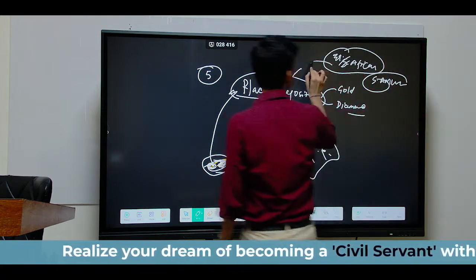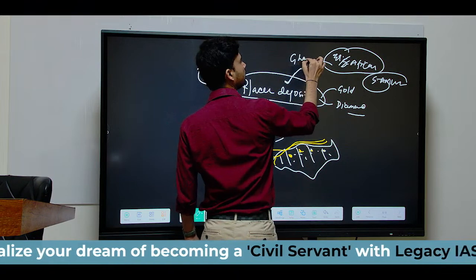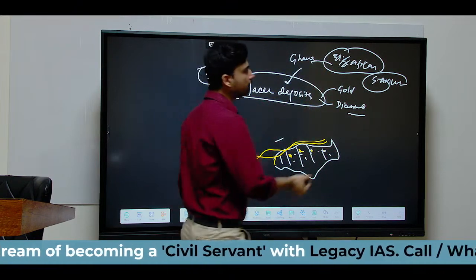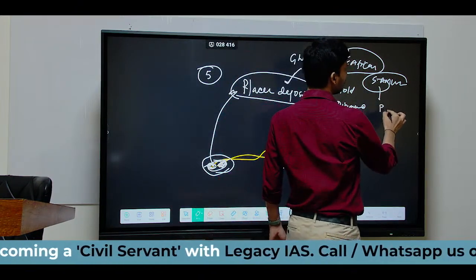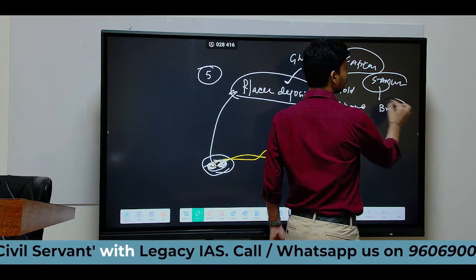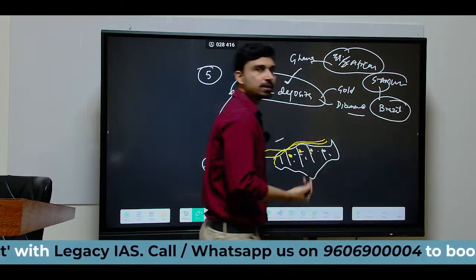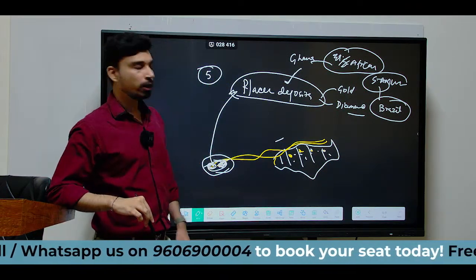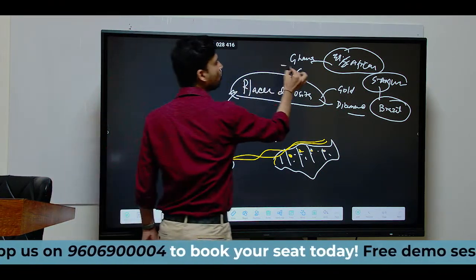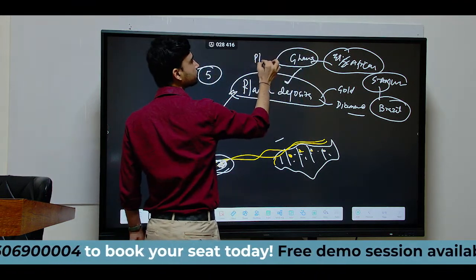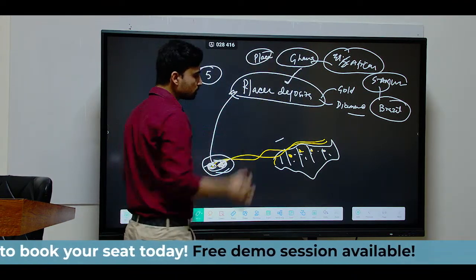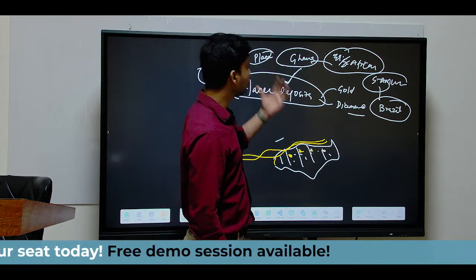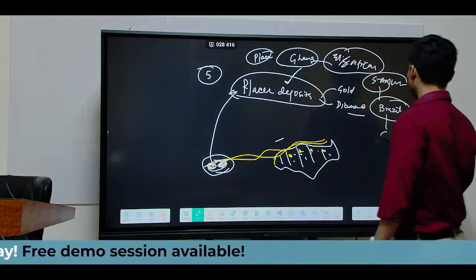In equatorial Africa, you have a country called Ghana, and in South America, on the eastern coast, one of the largest countries, called Brazil. If you look at the placer deposits of gold, they are found in Ghana, while the source region of the same gold is found in Brazil.